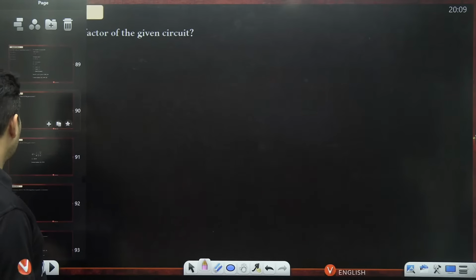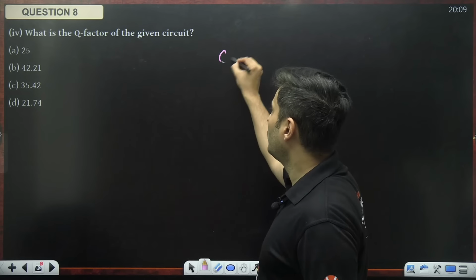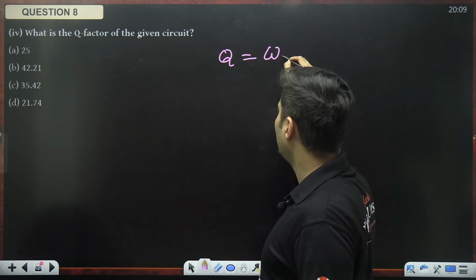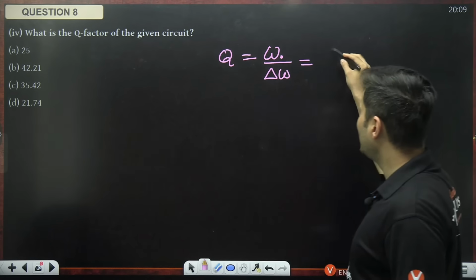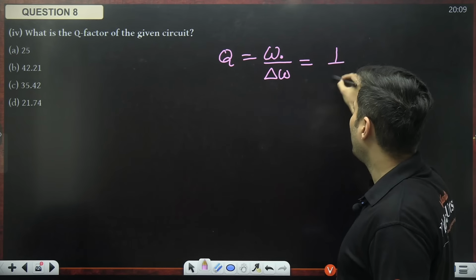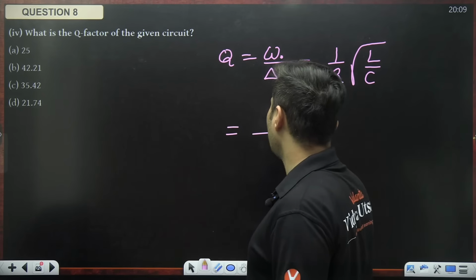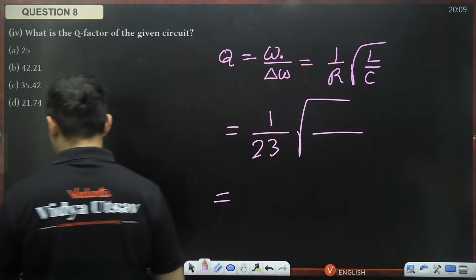All right. What is the Q factor for the given circuit? Q factor, guys, is nothing but your resonant frequency divided by delta omega, or basically we can say 1 by R root of L by C. Everything is given. The resistance is 23, inductance, capacitance, everything is given.